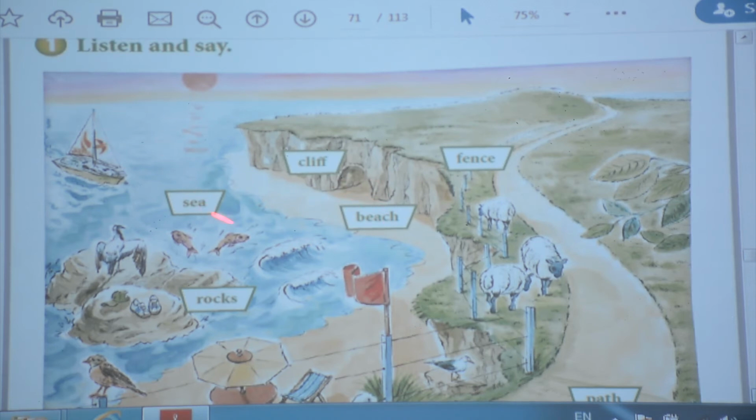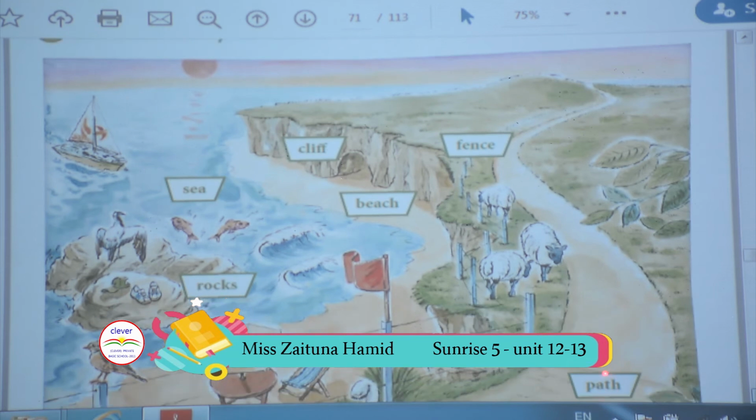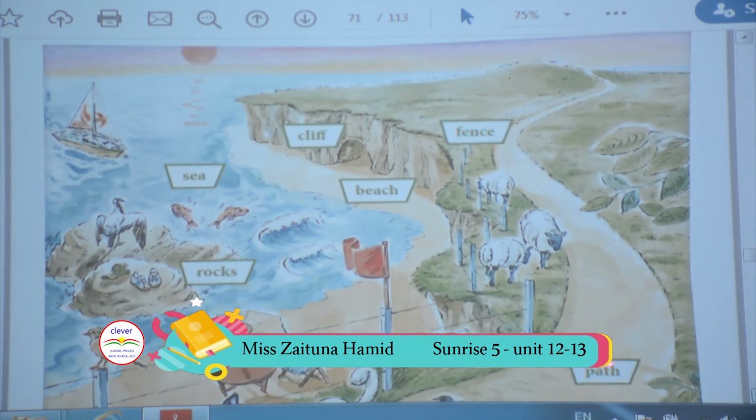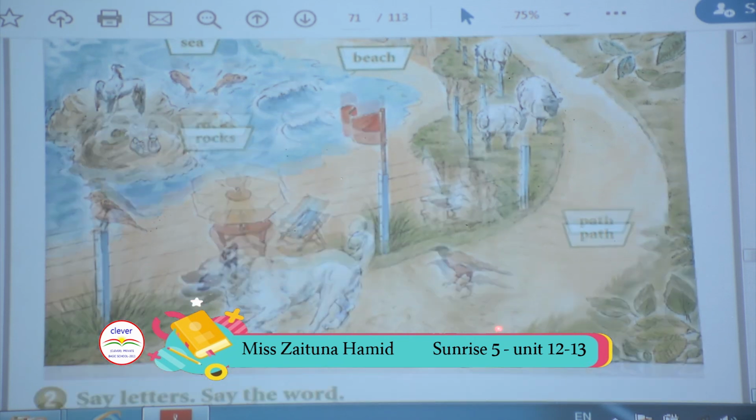And there's a sea, there's a fish, there's a bird, boat, and rock, trainers, again bird, chair, table. We have flag, umbrella, and we have path. There's a path here. There are some words for the beach, dog. We have another bird.